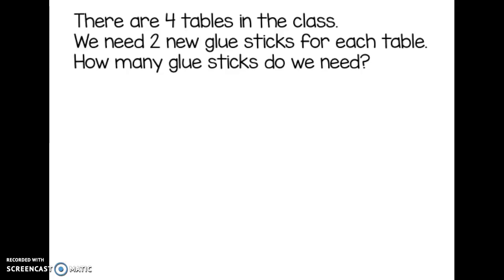There are 4 tables in the class. We need 2 new glue sticks for each table. How many glue sticks do we need?